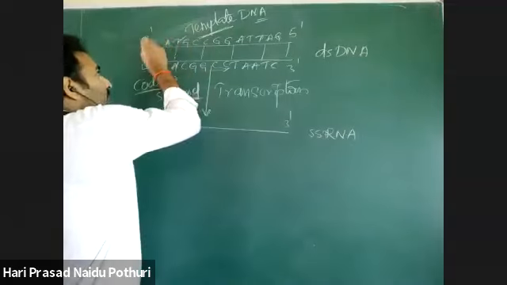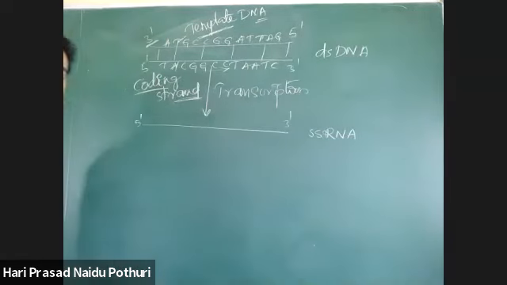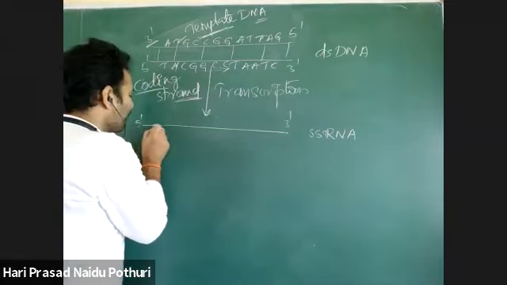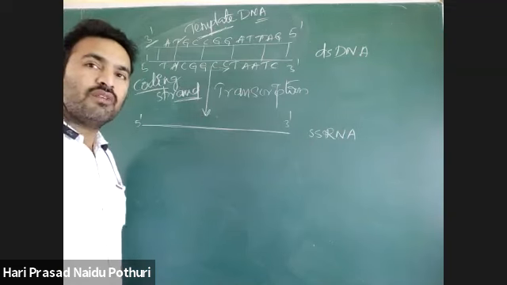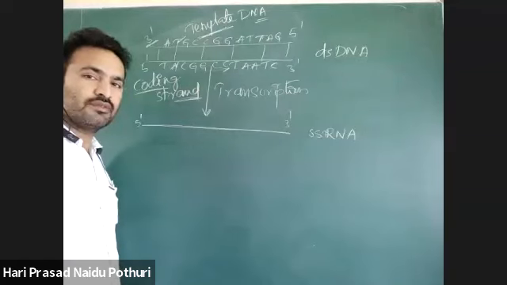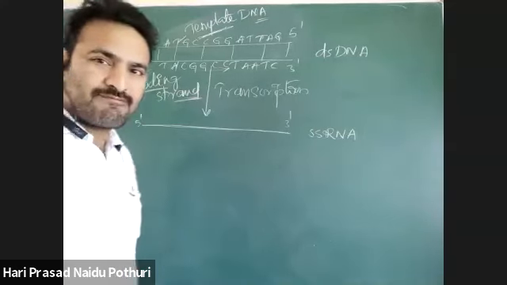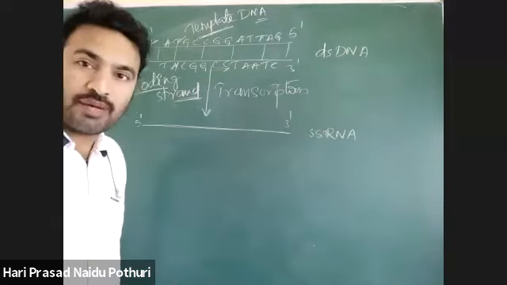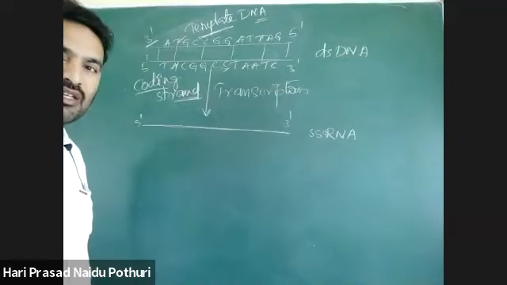Now, this is a template DNA. As it is a template, there is synthesis of a new RNA molecule. When a new RNA molecule is formed, what will be the sequence of nucleotides in this 5 prime to 3 prime direction? What will be the nucleotide sequence? Yeah, come on fast. 3 prime to 5 prime. How? Complementary to the template. Wow, very good answer. I am asking the sequence.